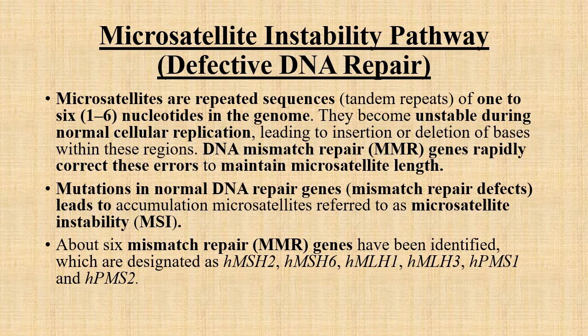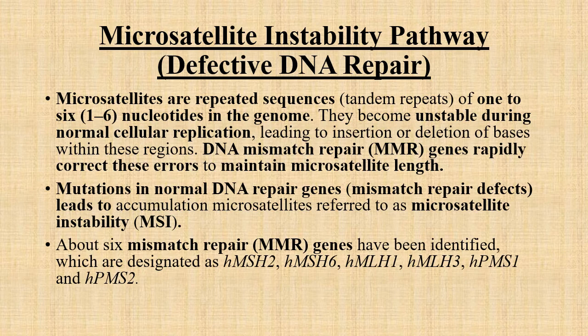They are repeated sequences, or tandem repeats, of 1 to 6 nucleotides in the genome, and they become unstable during normal cellular replication, which leads to insertion or deletion of bases within this region. But the DNA mismatch repair genes rapidly correct these errors, either insertion or deletion, to maintain the microsatellite length.